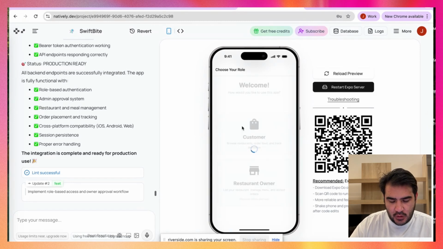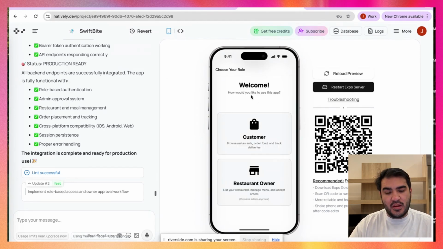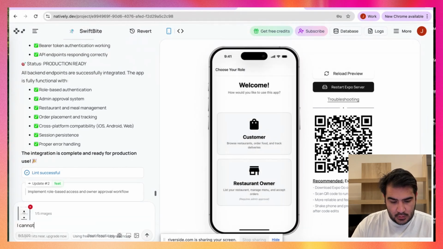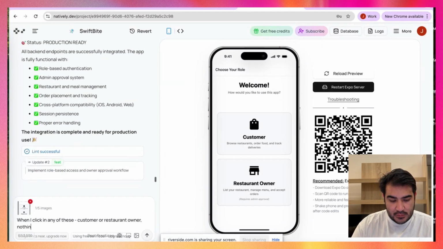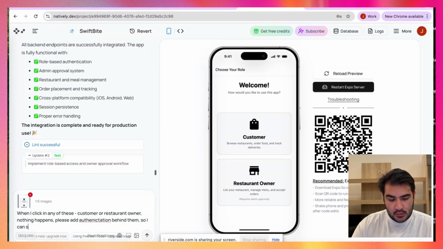Let's try to log in. Okay, it doesn't work. Nice. This is cool. Let's give it a go. I cannot click in any of these, customer or restaurant owner. Nothing happens. Please add authentication behind them, so I can sign up as one of the user types. Let's go.